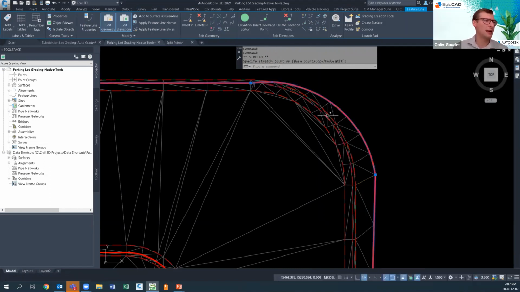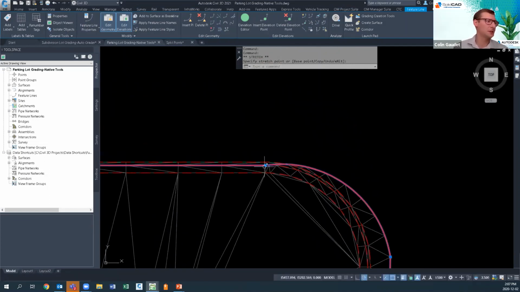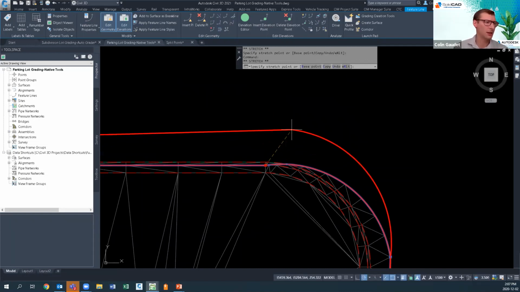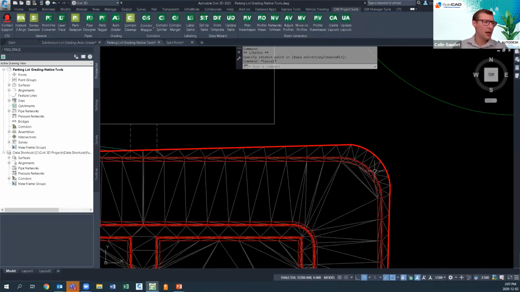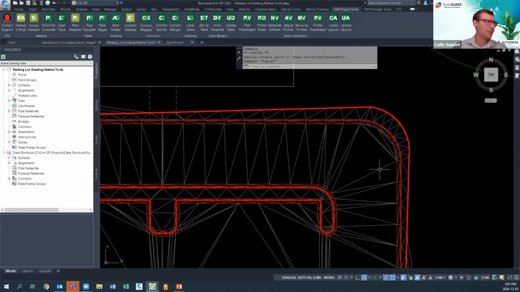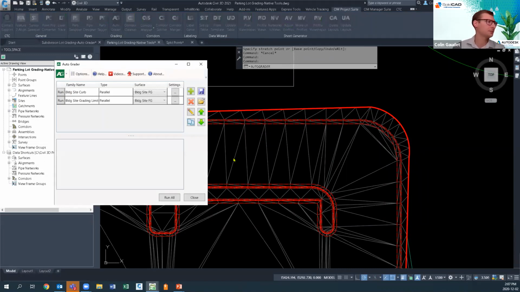Now, that's still attached to the surface. So the surface is going to rebuild automatically for us. And we can change those settings or whatever the case. It's still going to update. But now our top, back, and lip of curb are out of place there. Well, with AutoGrader, it still remembers how those are supposed to associate together. So I just need to open this up and run it again. And because it's a layer filter, it's also going to find that additional island that we put in there too.